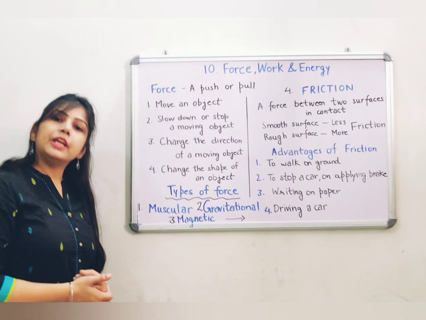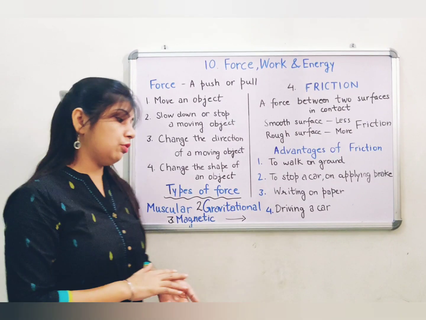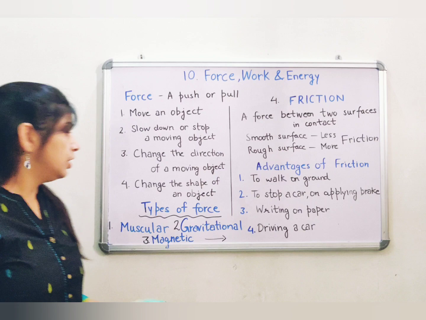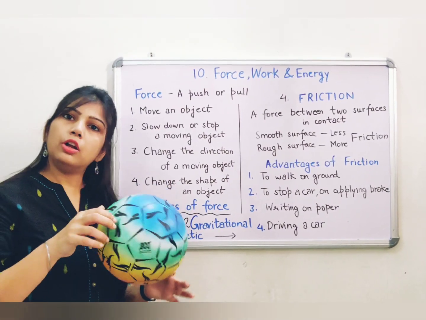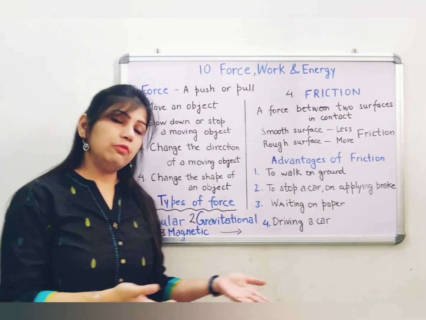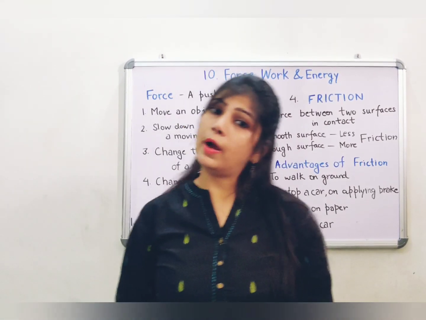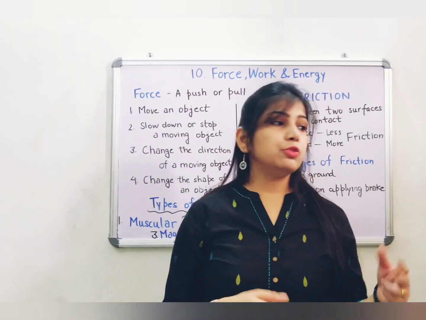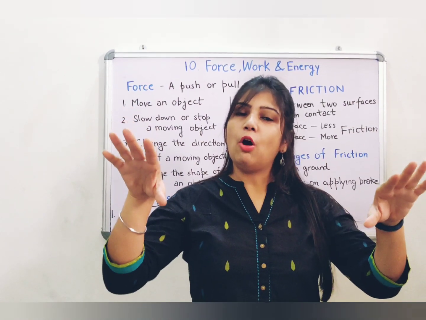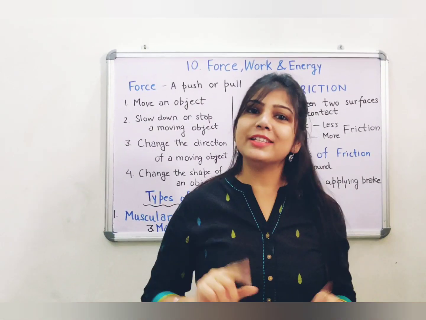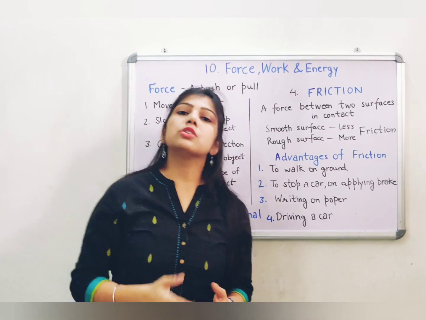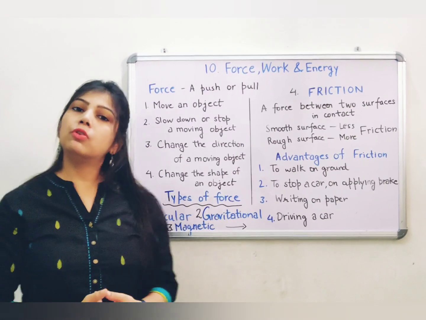Next is gravitational force. You must have seen that when we freely drop an object from a height, it always goes down. Have you ever thought why it always goes down? Why doesn't it move here and there? सोचा आपने कभी कि आपने बॉल थ्रो करी और वो बॉल इधर चले जाए उधर चले जाए बट नीचे ना गिरे? Can it happen? No, it can't happen. Why? Because of the presence of gravitational force.